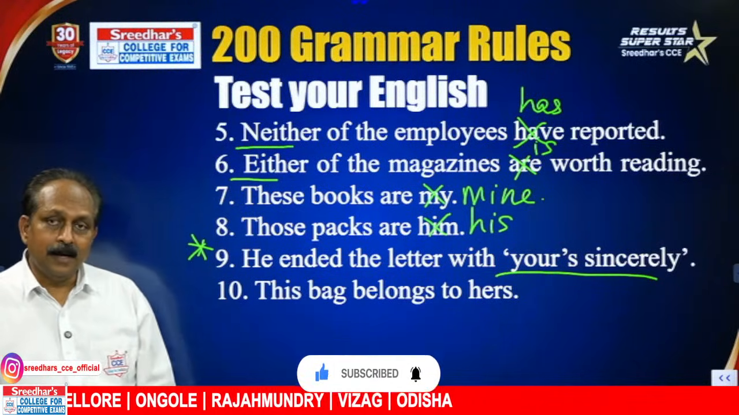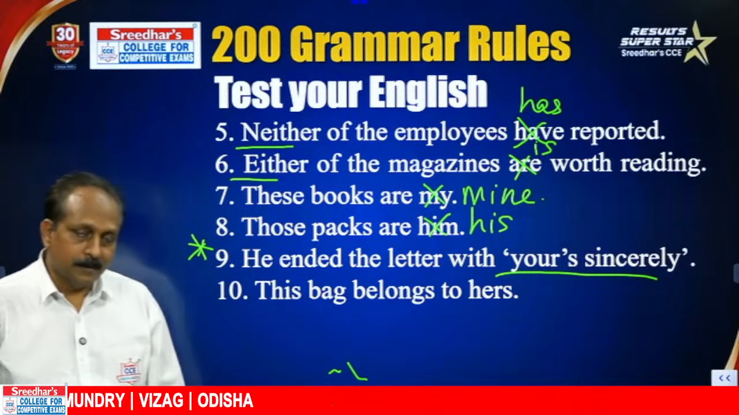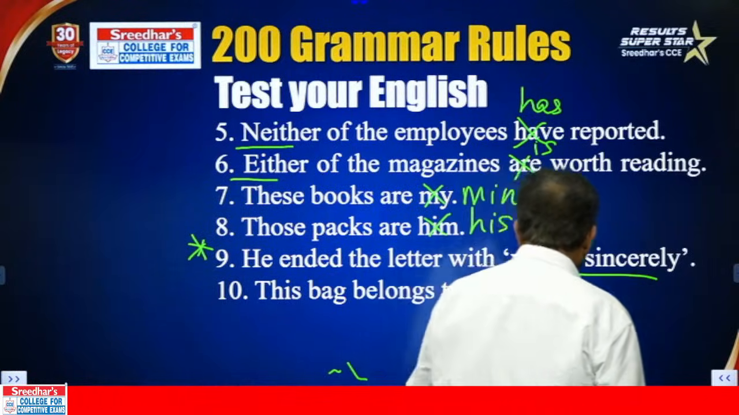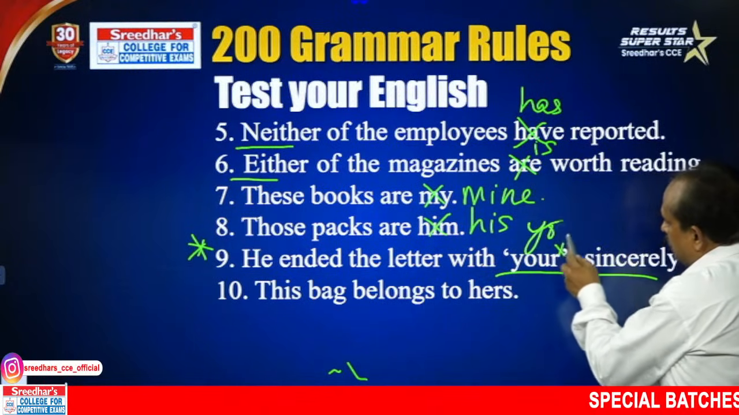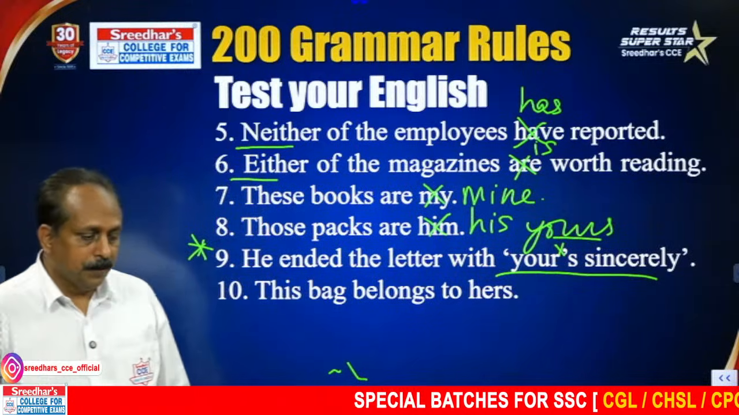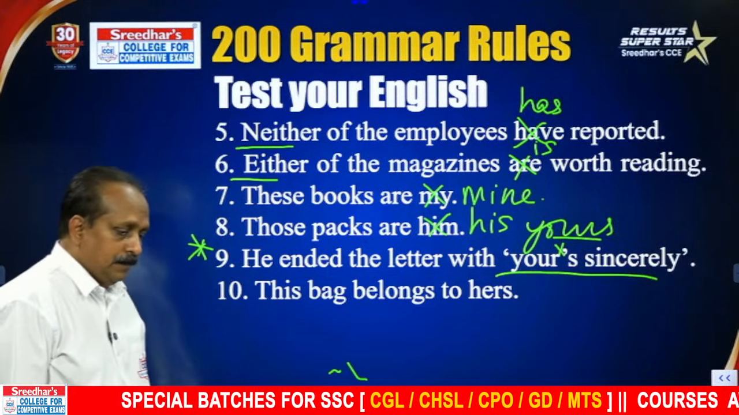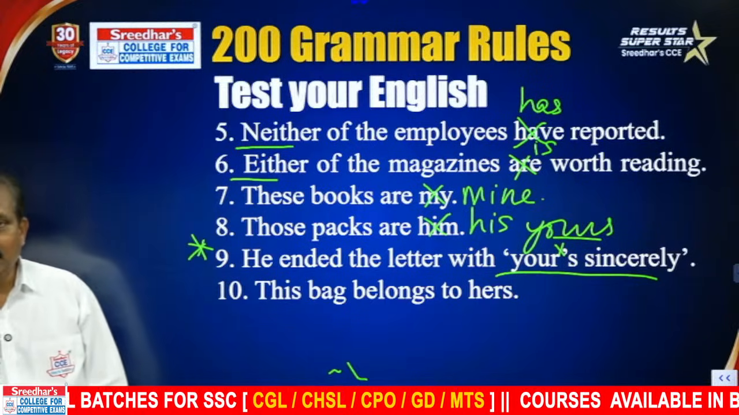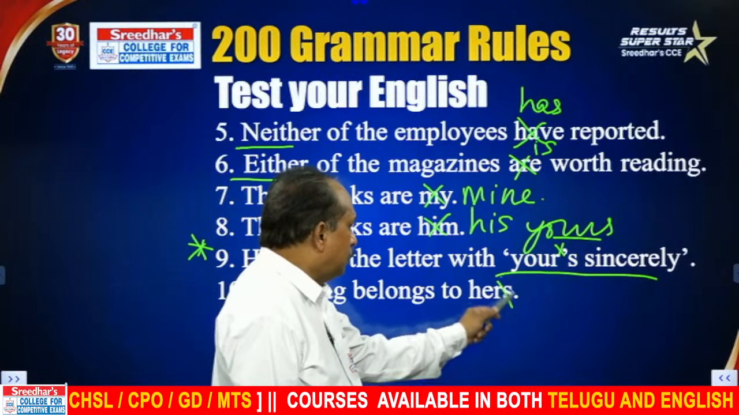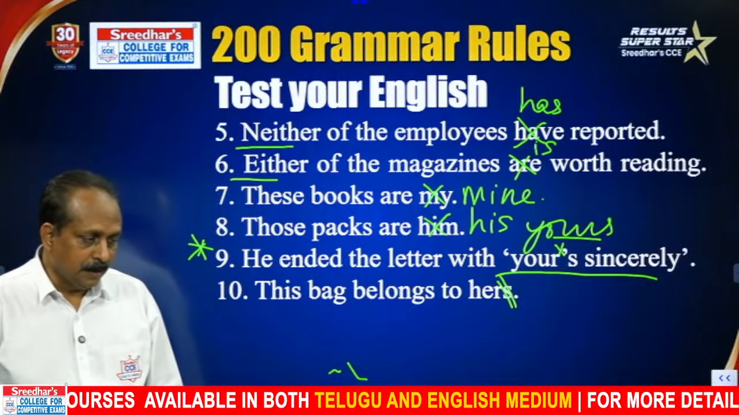It has 2 marks, descriptive English letter writing. They have allotted 2 marks. Here it is not correct. Why is it not correct? You will come to know in 2 minutes. We have to write it as yours, no apostrophe. No apostrophe. This bag belongs to hers. This bag belongs to her, or this bag belongs to hers. Here we don't have to use hers. This bag belongs to her. Then it is correct.